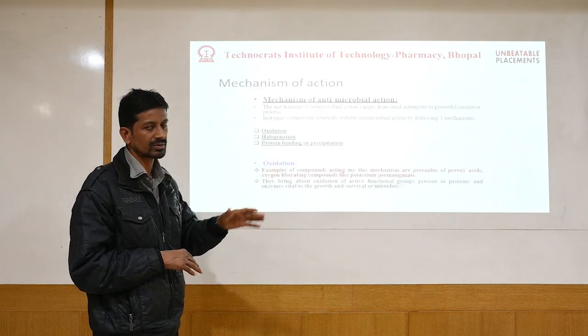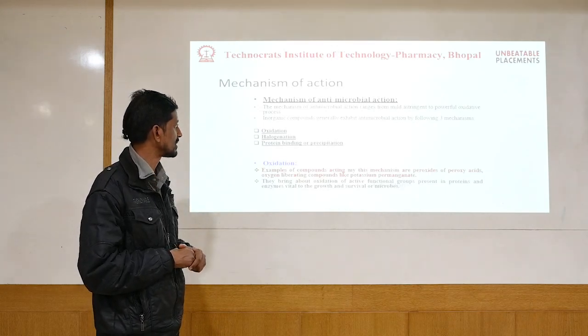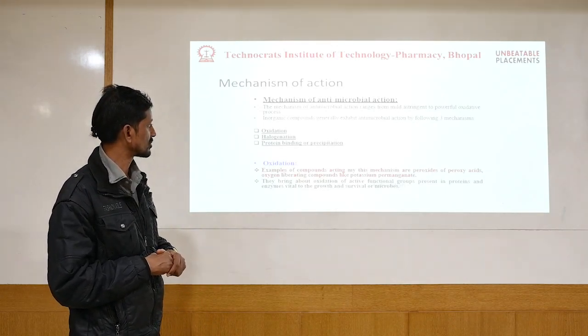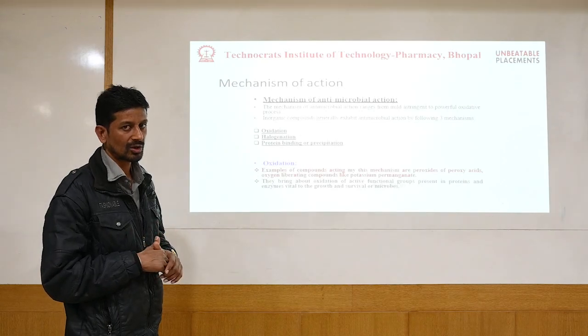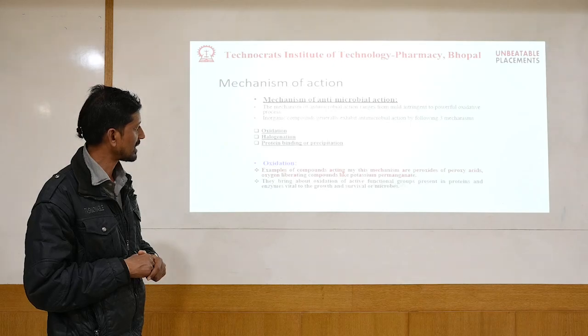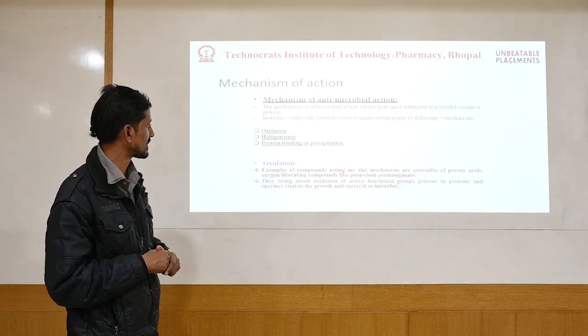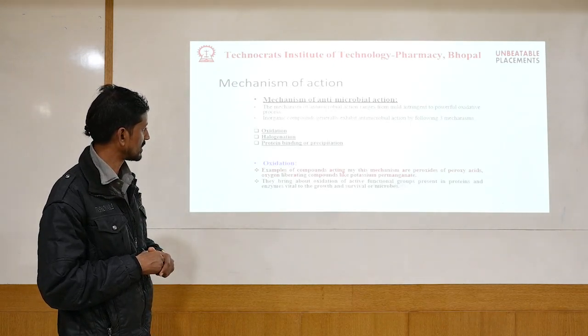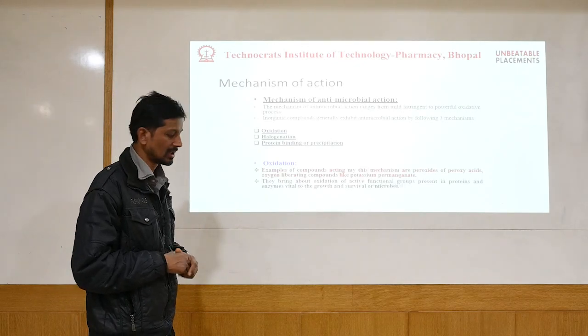Now we have to be exclusively very safe in the amount of the particular halogen which has to be used, otherwise it should not be harmful for the body also. Examples of compounds which act by the mechanism of peroxides are quite important. Oxygen liberating compounds which are not very harmful.